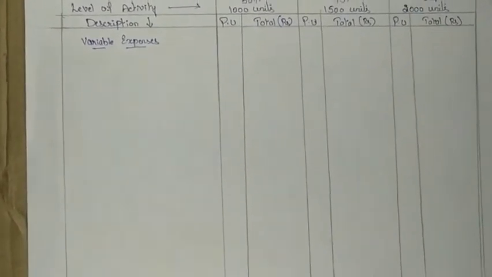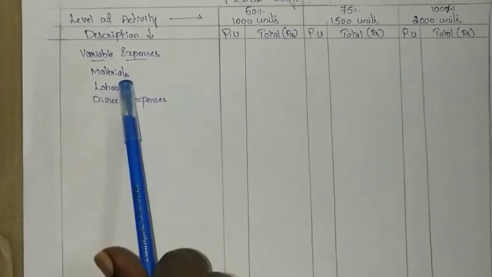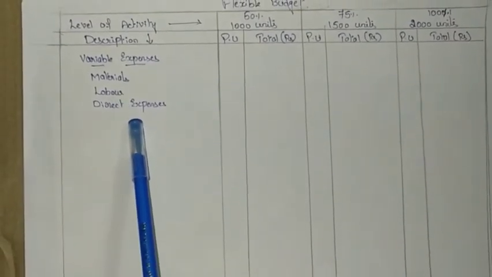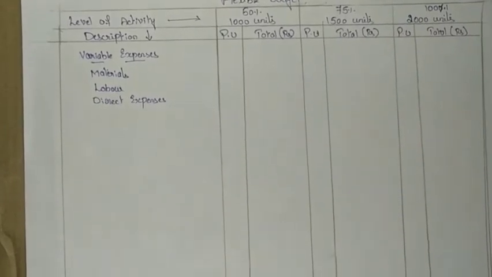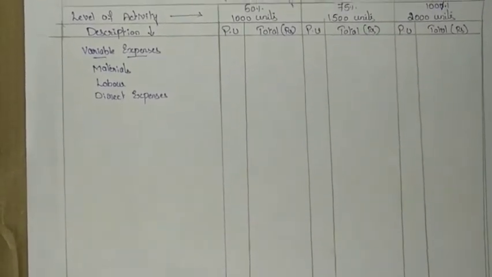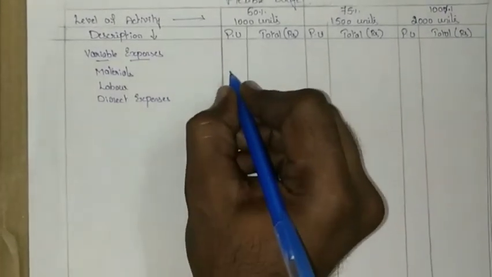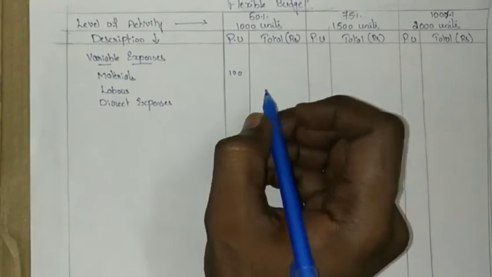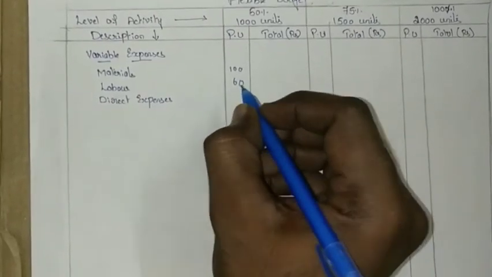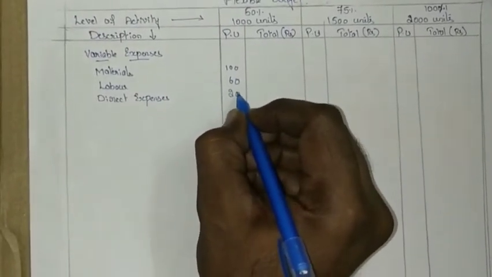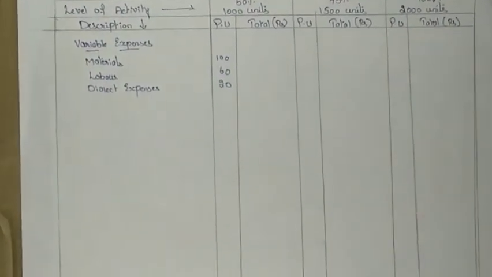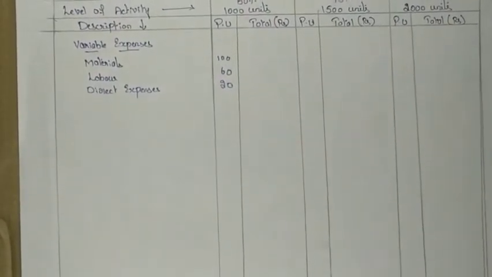In the problem we have three types of variable expenses, that is materials, labor and direct expenses. So make a note of all those three. We have recorded the variable expenses. Now the information provided in the problem at 50% capacity is: materials is 100 rupees per unit, labor is 60 rupees per unit and direct expenses is 20 per unit. This is the information given for the 50% level of activity.